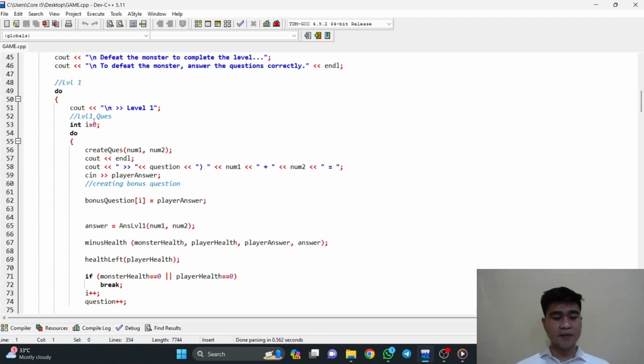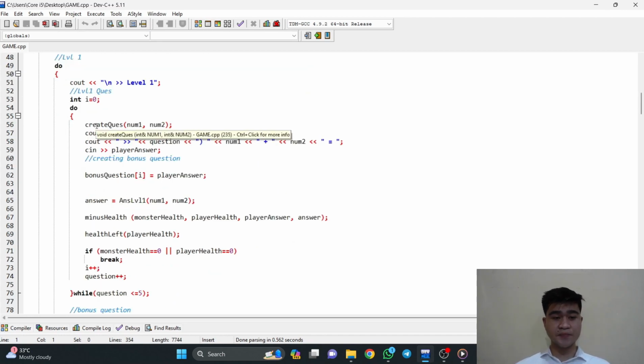And then inside here is one more loop, which is also a do while loop. The function that I just explained, which is create question for num1 num2. Here this loop is essentially just to help create the question for the player. You can see that create bonus question. Create bonus question is only for level 1. So here, create bonus question.